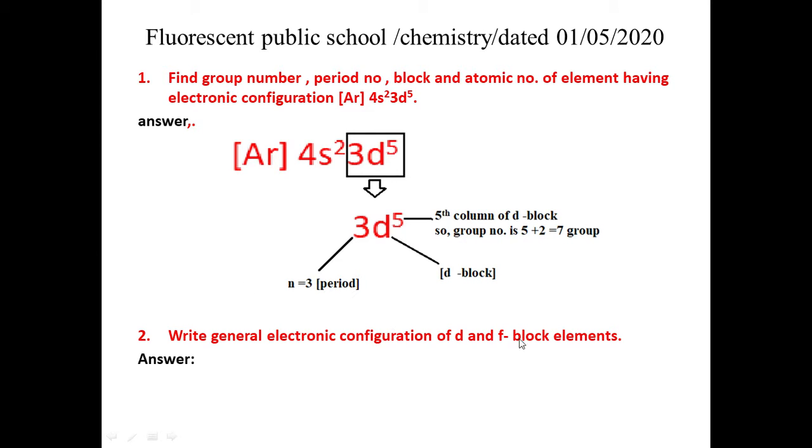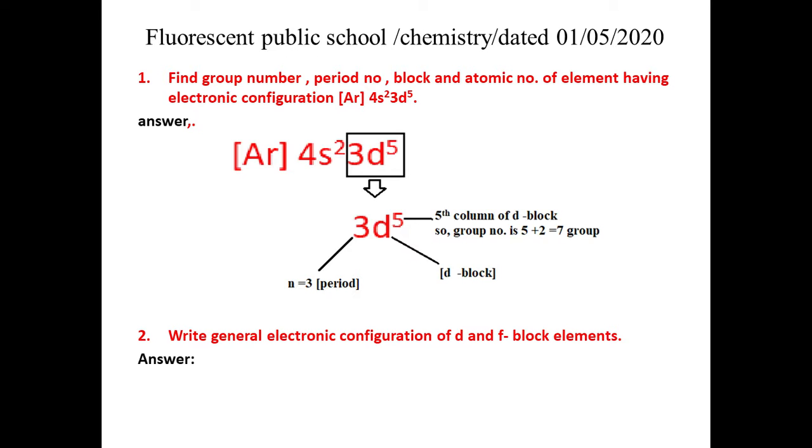Come to the next. Write the general electronic configuration of d and f block elements. The general electronic configuration for d block elements is the noble gas in large bracket, then ns2 (n minus 1) d1 to 10. What about the f block?